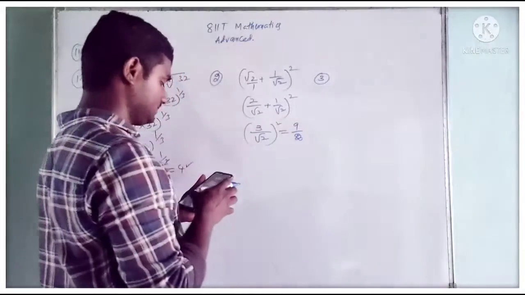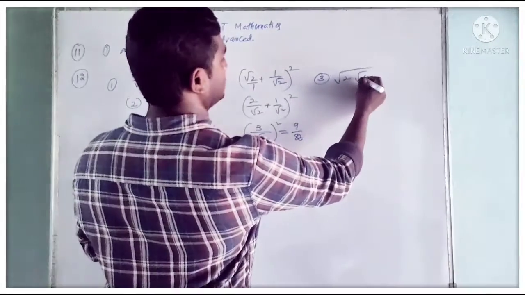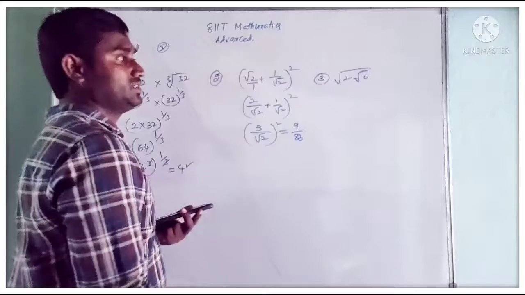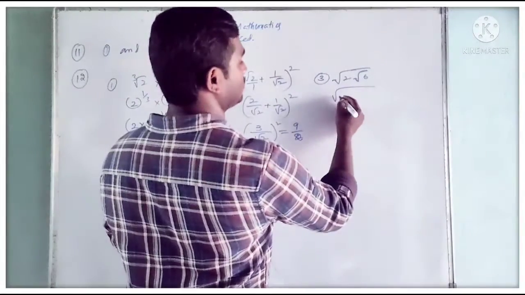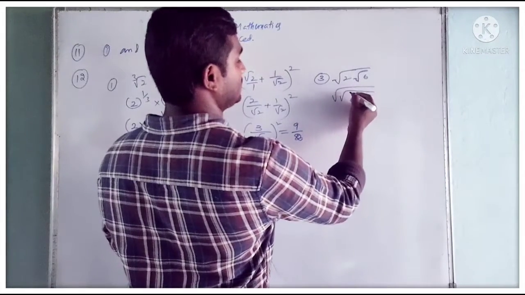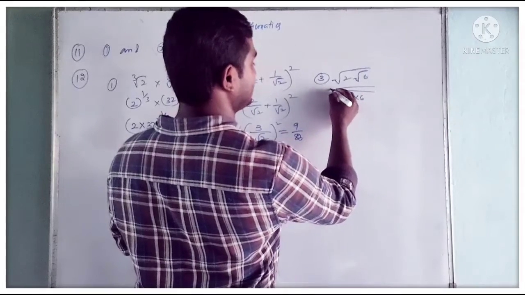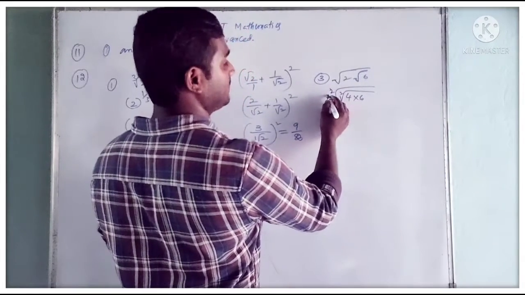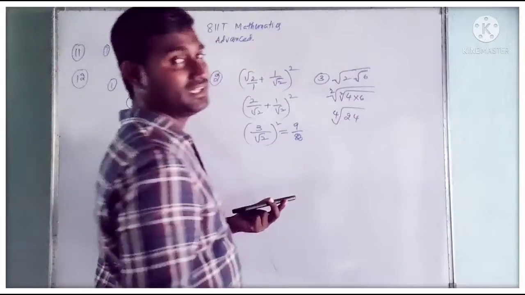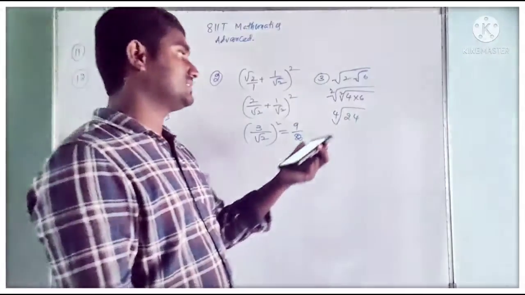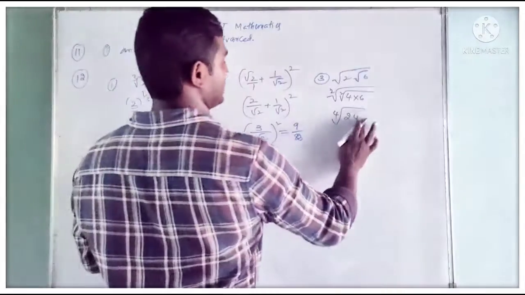The third option we have is root 2 into root 6. This is an irrational number, as we cannot simplify it further. If you send this root inside, it becomes root of 2 into 2 into 6, that is, root 4 into 6. Here power 2, here power 2, so we can multiply 2 into 2, 4. So the 4th root of 24. This is an irrational number, as we cannot express it in p by q form.